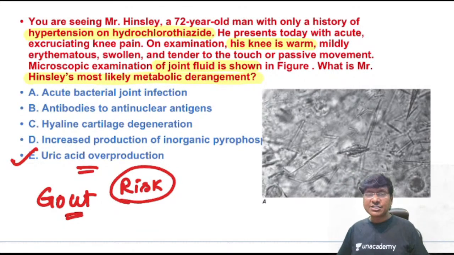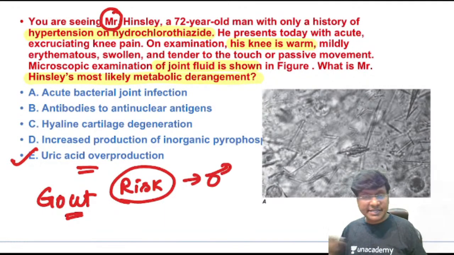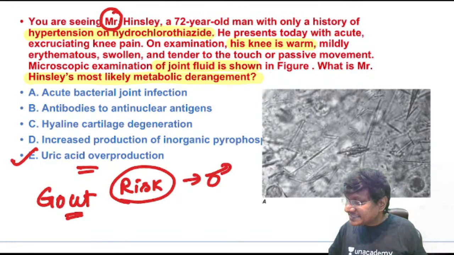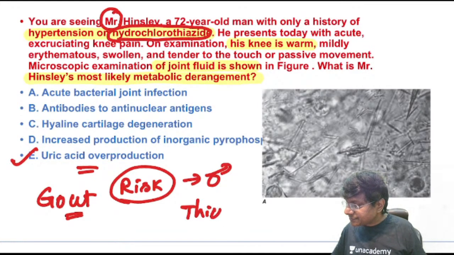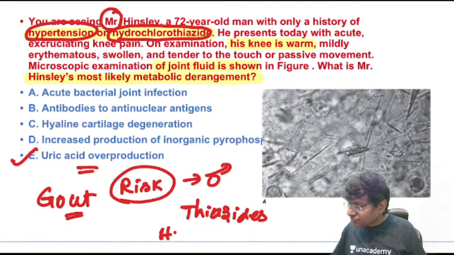Now, what are the risk factors for gout in this patient? Yes, any one of you quickly. First and foremost, Mr. Hensley is male, and males are at increased risk. Then Mr. Hensley is taking hydrochlorothiazide, so thiazides are risk factors. Mr. Hensley also has hypertension, and that itself is also a risk factor.